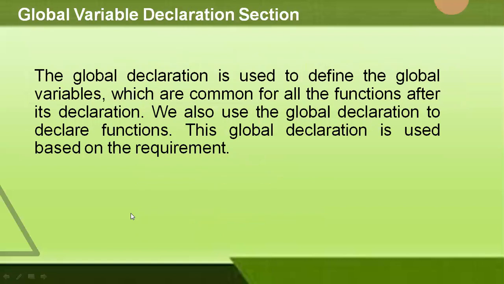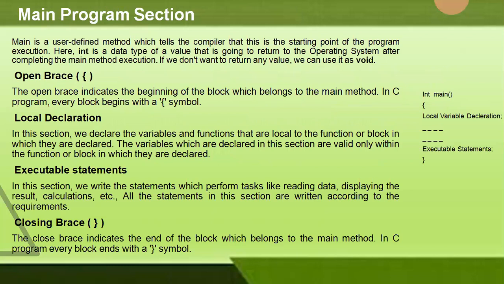Now coming to the global variable declaration section, the scope of the global variables will be throughout the program and these variables can be accessed from anywhere in the program. So this variable is defined outside the main function, so that this variable is visible to the main function and all other sub functions. Now coming to the main program section, main is a user defined function which tells the compiler that this is the starting point of the program.